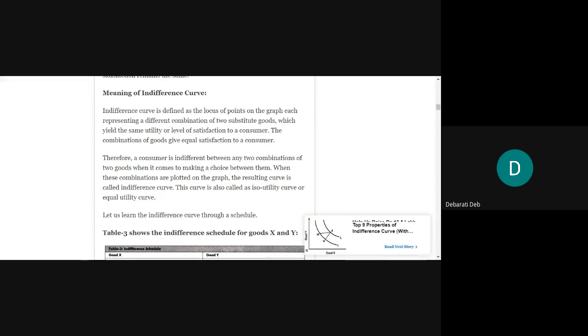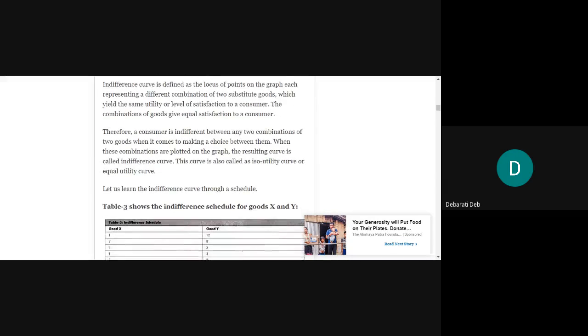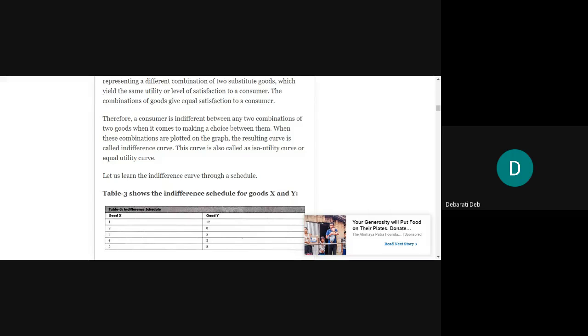If the consumer is buying both the products combined, both the products will give an equal level of satisfaction to the consumer. Therefore, a consumer is indifferent between any two combinations of two goods when it comes to making a choice between them. That means you should be ready to buy one for the other, but you can buy the other for the one also.